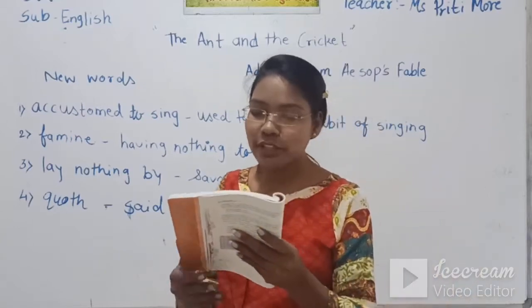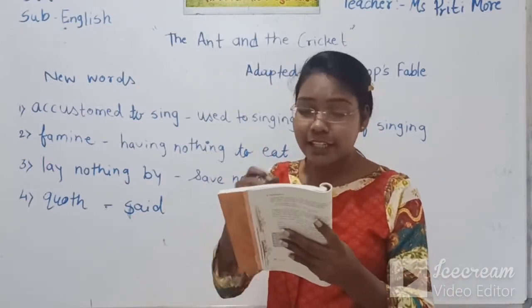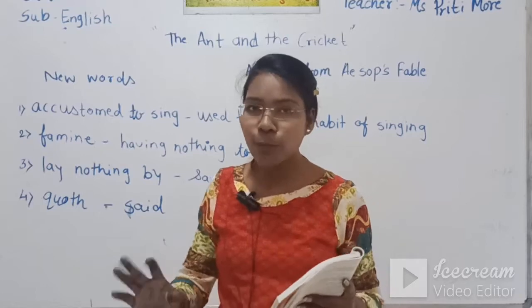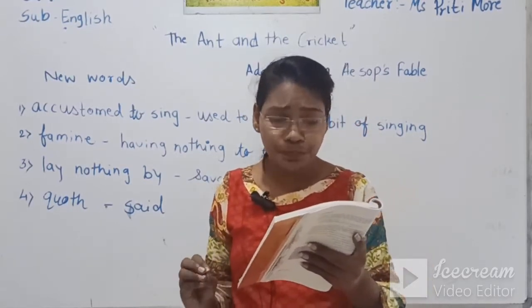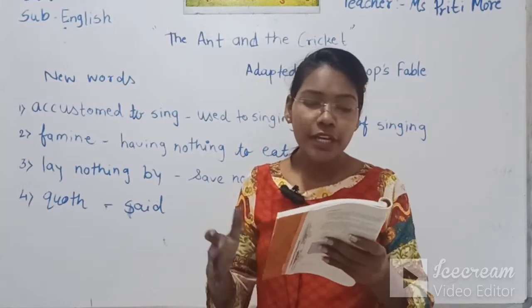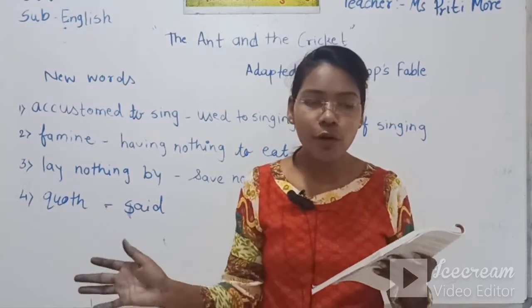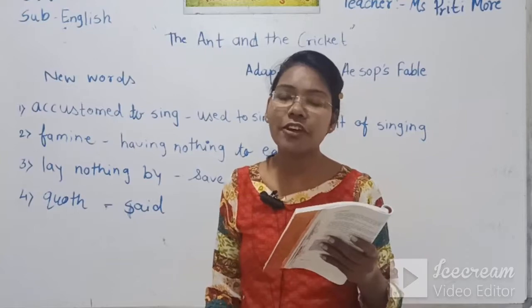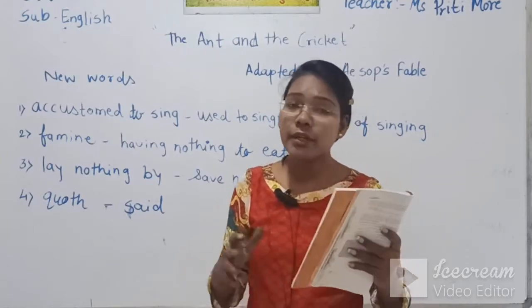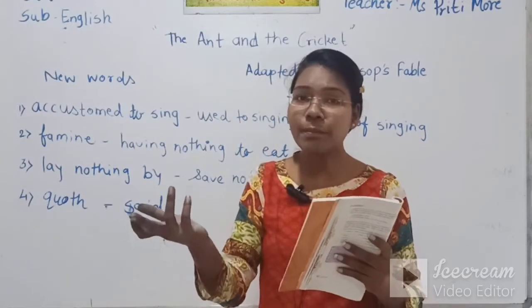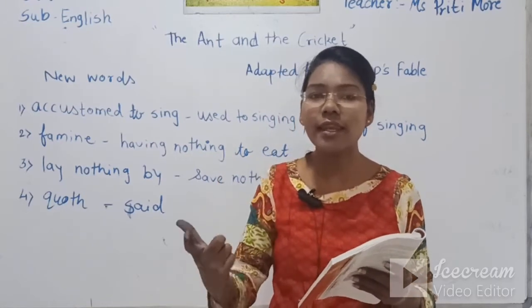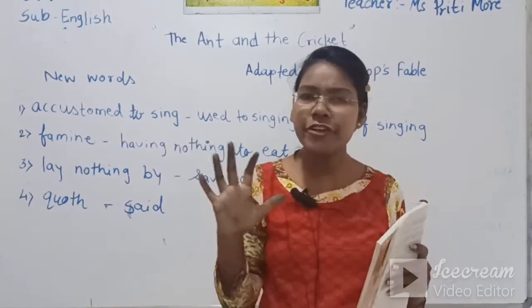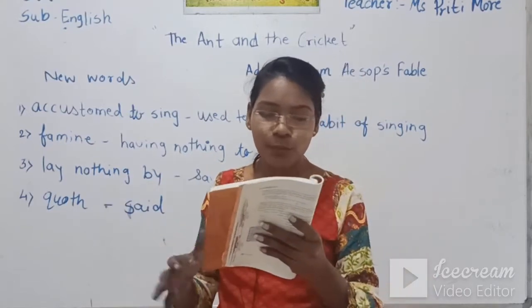So here also the poet is saying the Cricket decided to stay at home, but he has nothing to wear and nothing to find. He could not find anything on the ground, because the ground is fully covered with the snow, and he could not see any flower on the plant, any flower on the tree. Even he cannot see a single leaf on a tree, because everywhere is just snow and snow.